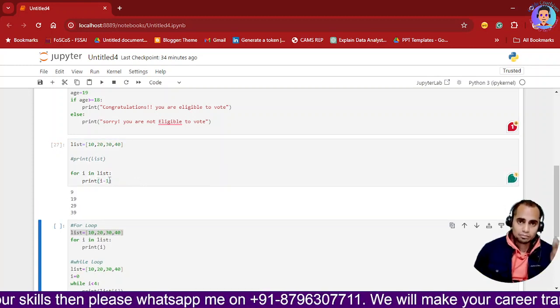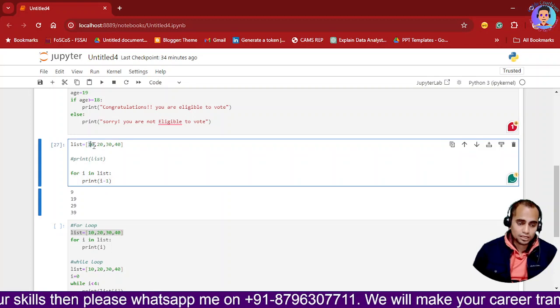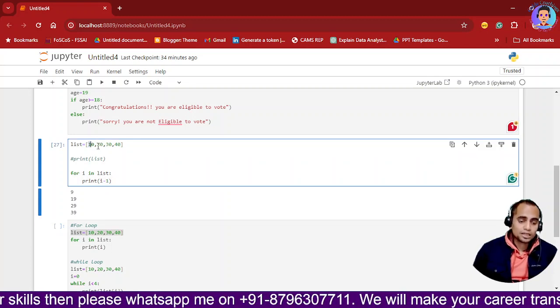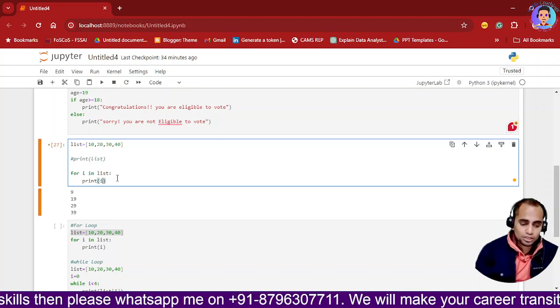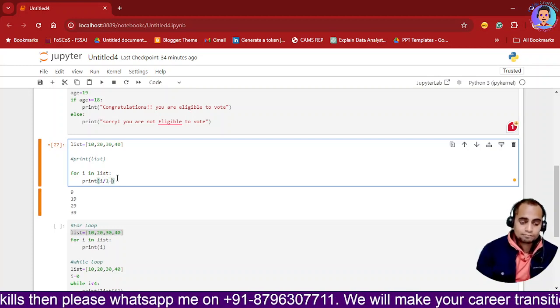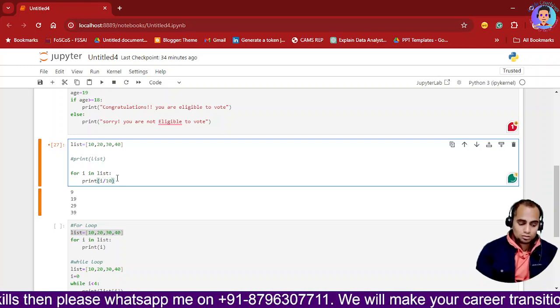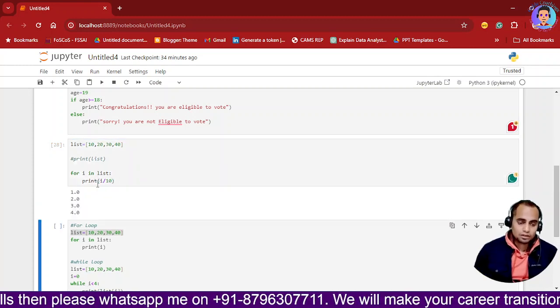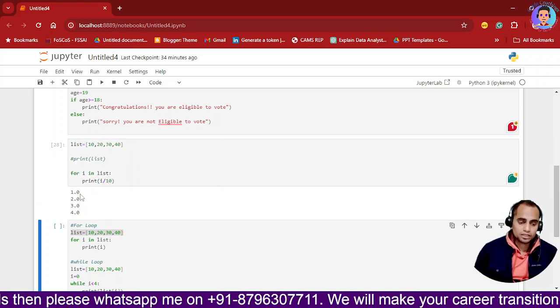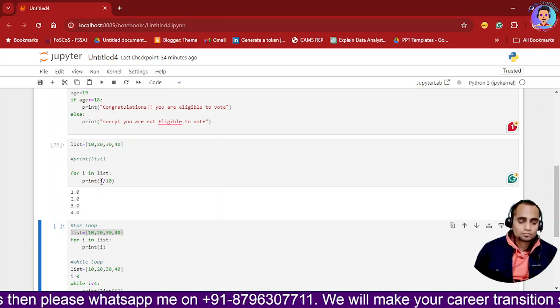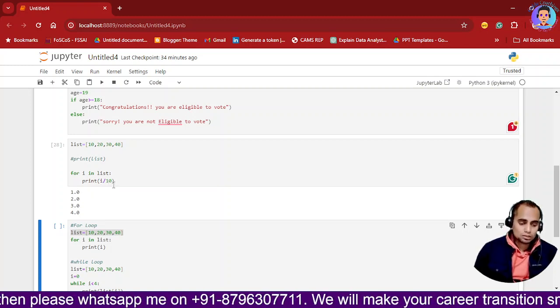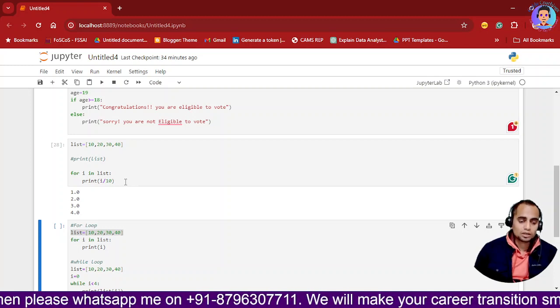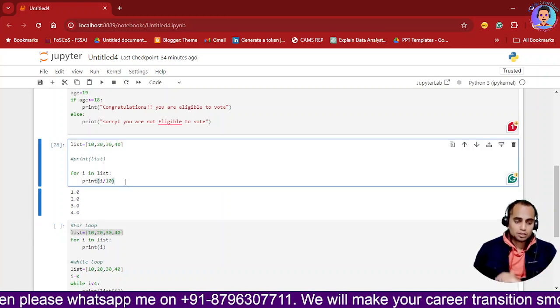By subtracting 1 from all of the elements, that is 10 minus 1, 20 minus 1, 30 minus 1 and 40 minus 1. Now if I want to divide by 10 again, this is how the values I will be getting. It is dividing by the value 10. Now we have seen one loop, that is the for loop.